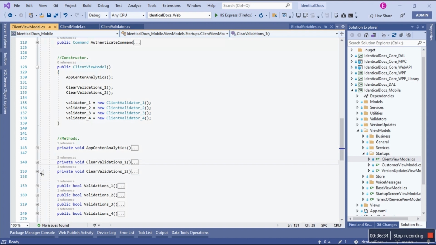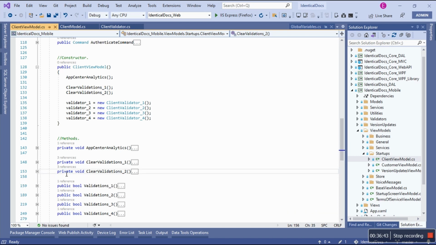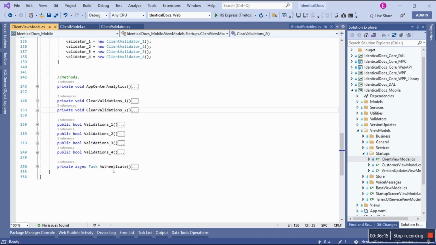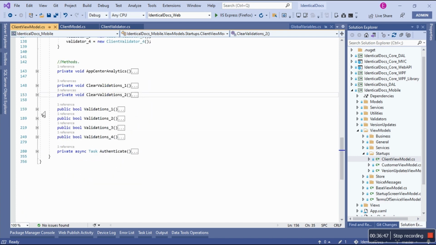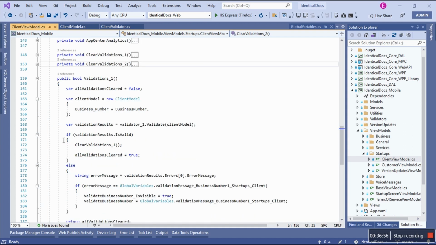So I clear for business number, I also clear for access pin. This is the control, don't show it, and then remove the error message. So this is a clear validation 1 and 2. Now, I have validation 1 before I can authenticate, before I can click the button authenticate. Remember, I have 4 validation rules.